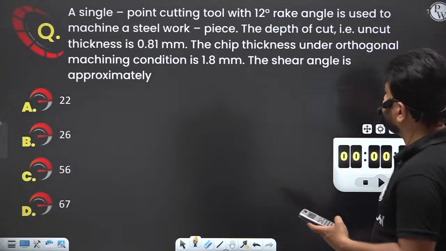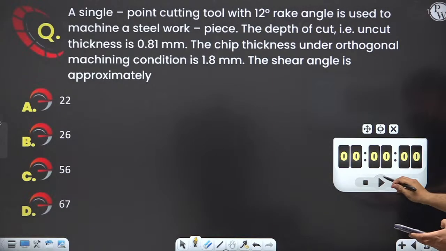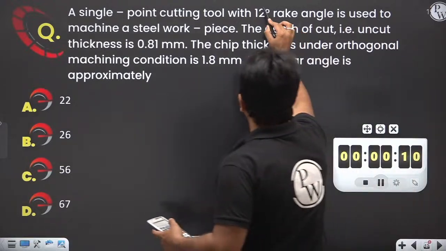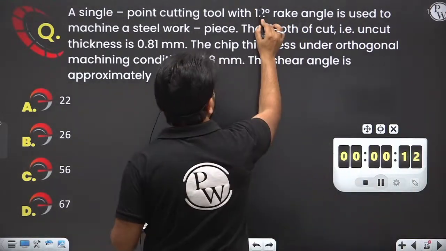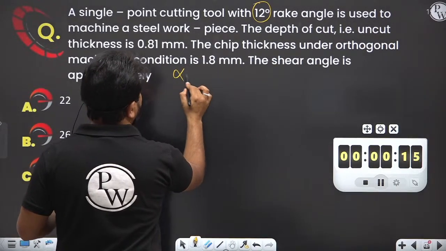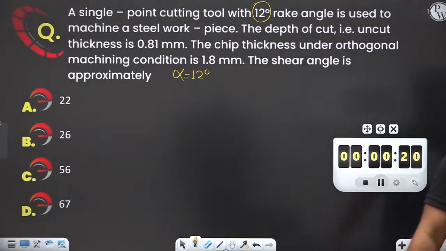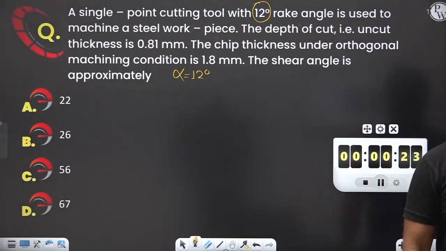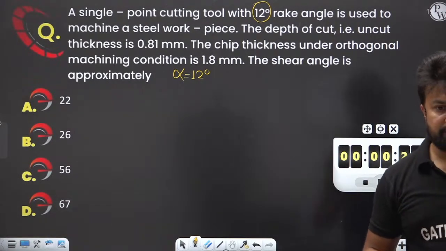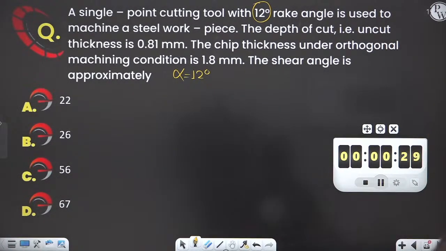Now, let's move to the next question. A single point cutting tool with rake angle 12 degree, that is alpha equals 12 degree. Let's solve the question. Yes, please solve the question.